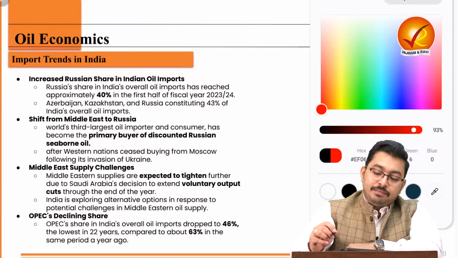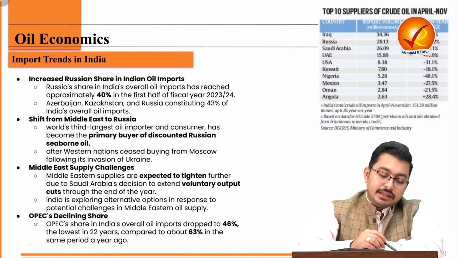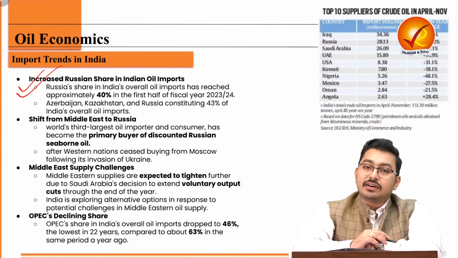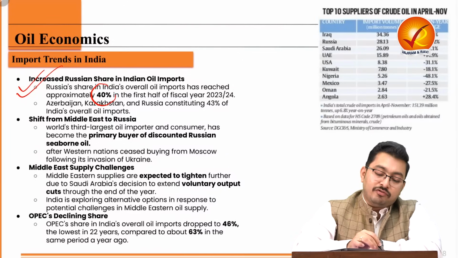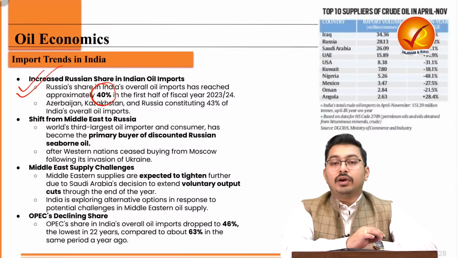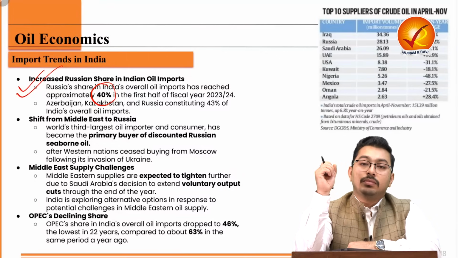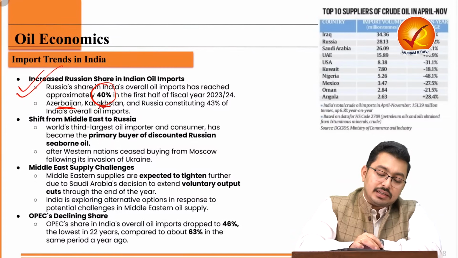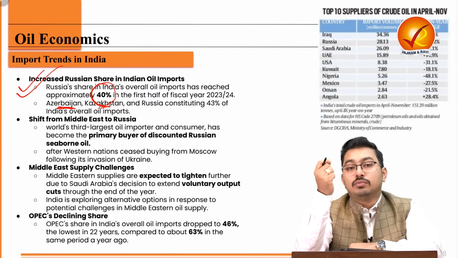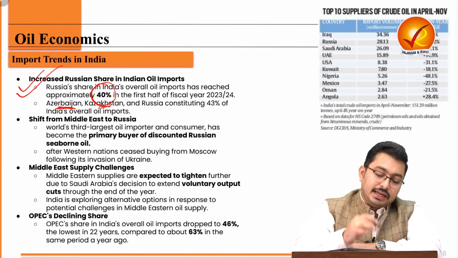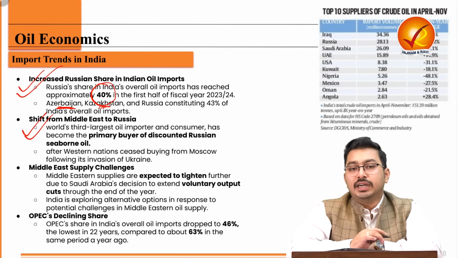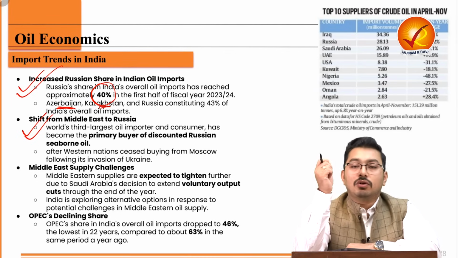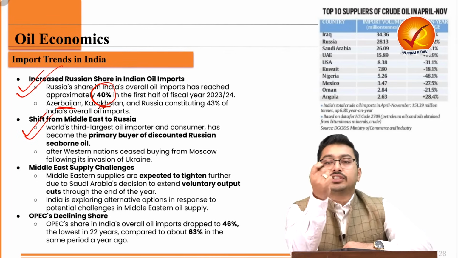Now, the recent import trends that we have seen is that there is an increase in the Russian share, and now 40% of our oil has come this year from Russia. And if you combine it with, let's say, Azerbaijan and Kazakhstan, it comes to be 43%. Then there is a shift from Middle East to Russia, and there is also this brazen violation of sanctions.